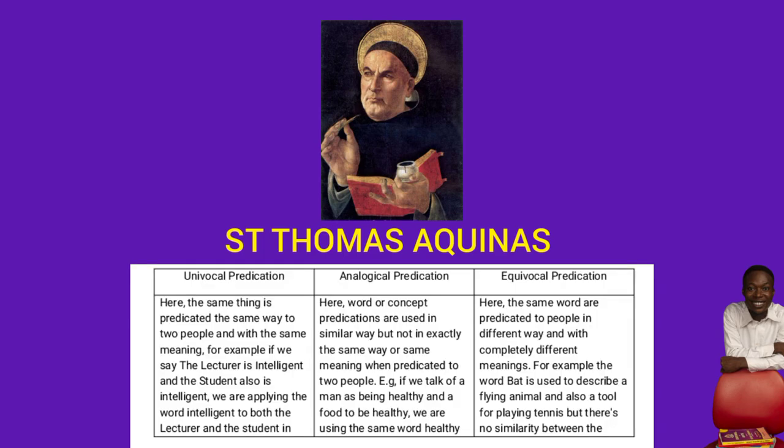We have univocal, we have analogical, and we have the equivocal, okay. When we say univocal, we are applying the same word in the same way and with the same meaning to two or more persons. So when we say that a lecturer is intelligent and a student is intelligent, we are using that word intelligent in the same way to mean the same thing to both the lecturer and the student. Okay, so that is univocal.